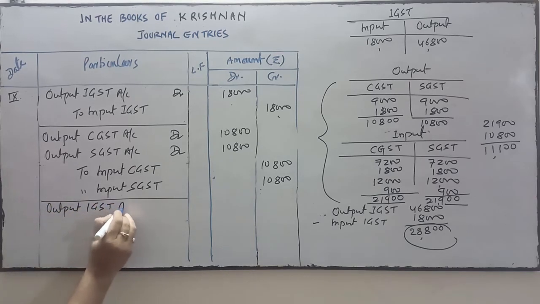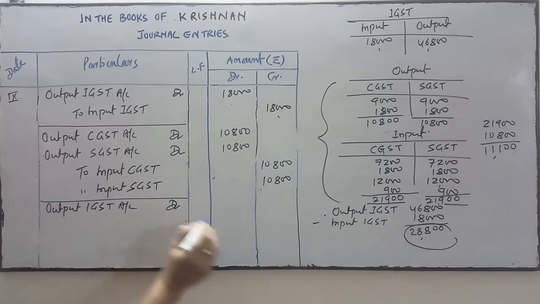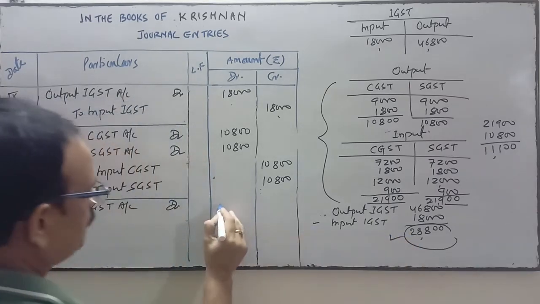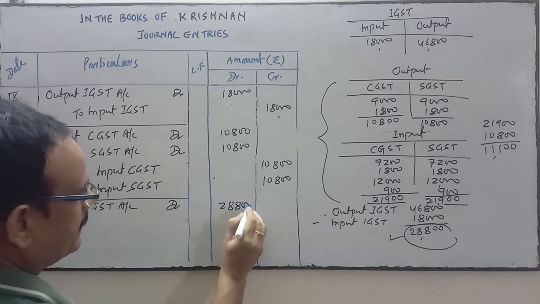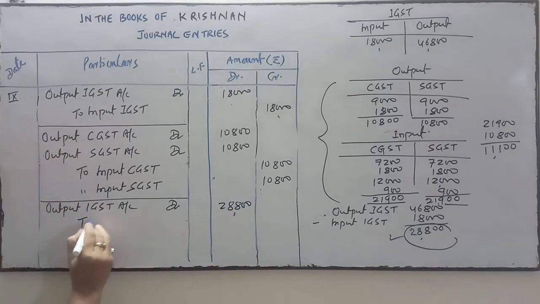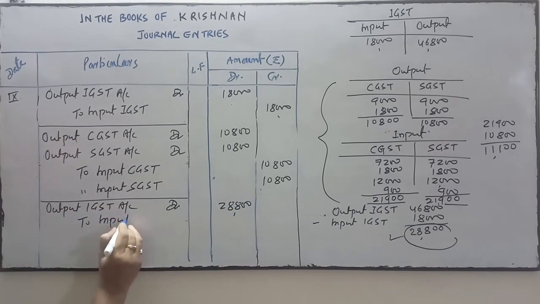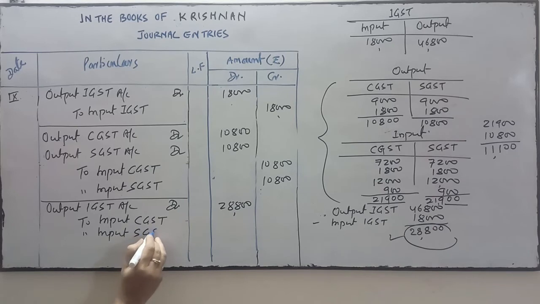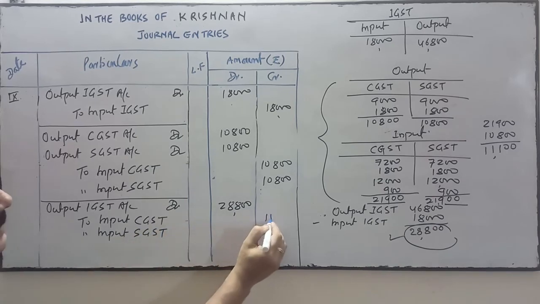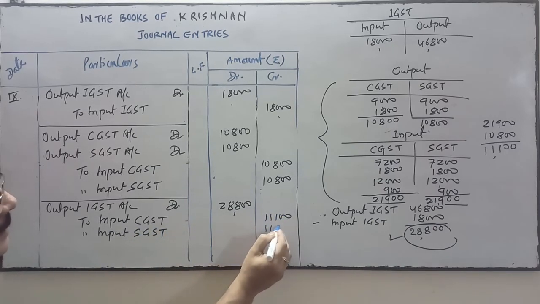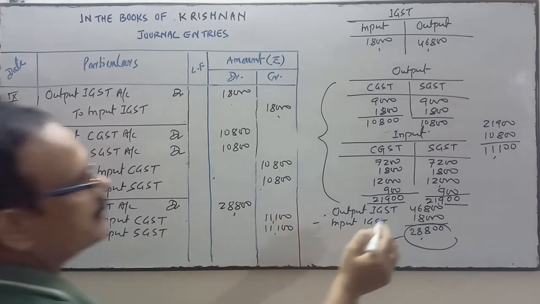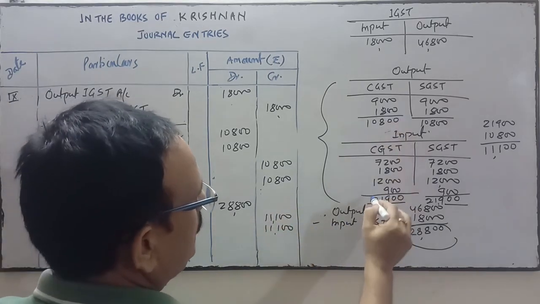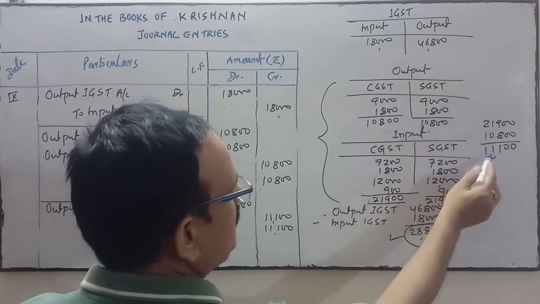In output IGST, the balance is 28,800, to input CGST, to input SGST, 11,100 and 11,100. This amount is settled with this, but there is a remaining amount left.